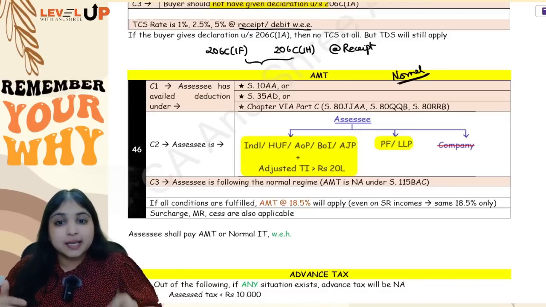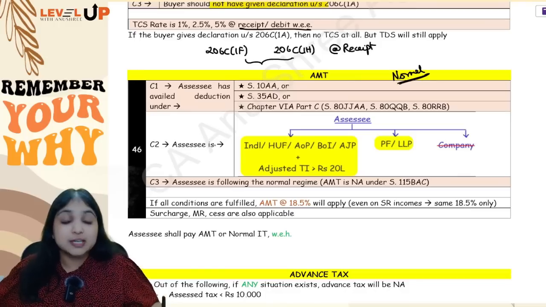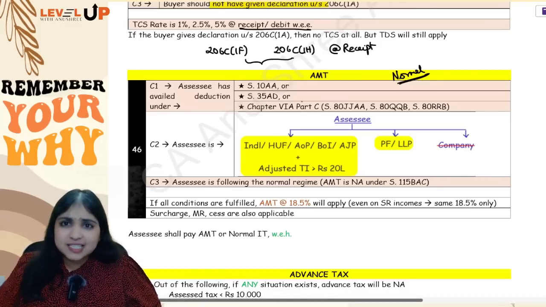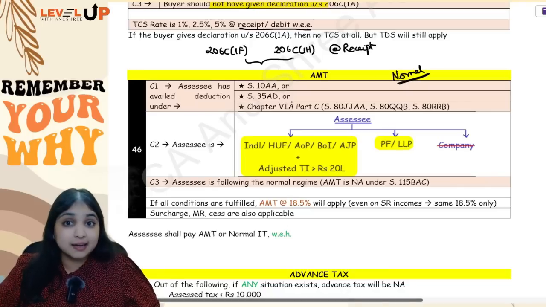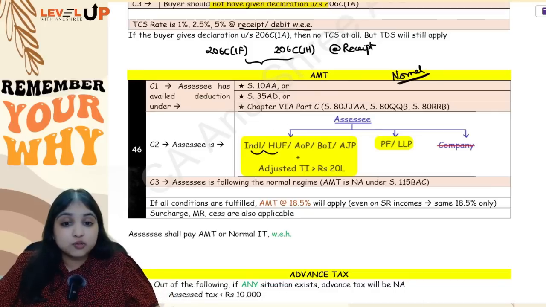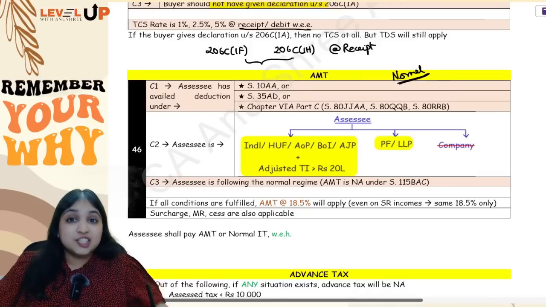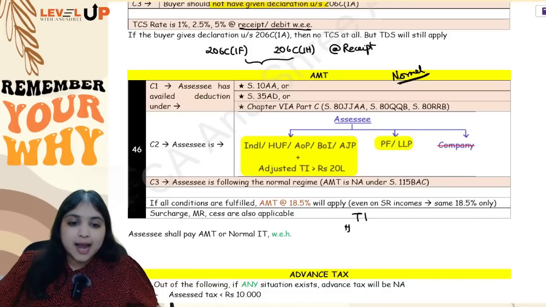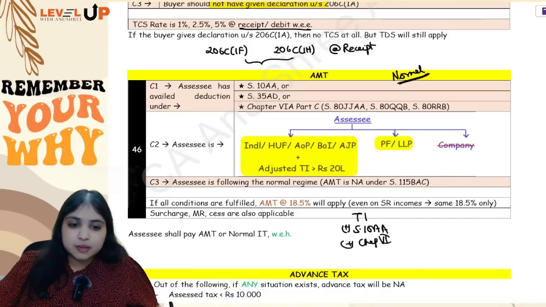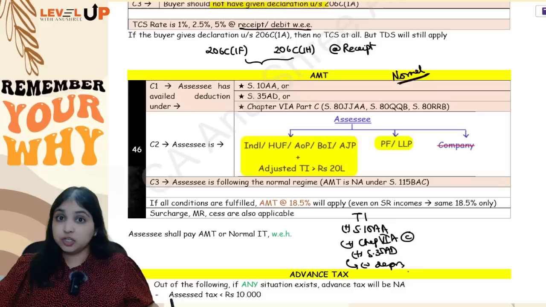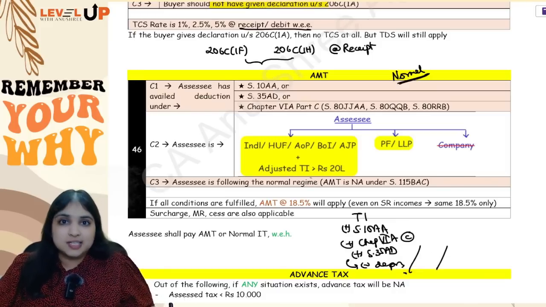Now, when will AMT apply? AMT will apply only if two conditions are fulfilled. Either the assessee must be having 10AA or 35AD or Chapter 6A Part C, at least one out of these three things. And the second condition is if the assessee is an individual, HUF, AOP, BOI, AJP, the adjusted total income should be more than 20 lakh. Adjusted total income means your total income, add back 10AA, add back Chapter 6A Part C, add back section 35AD. If you are reversing 35AD, on the 35AD asset, give me depreciation. Okay, so this is going to be your adjusted total income number.